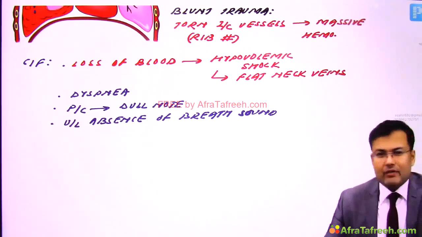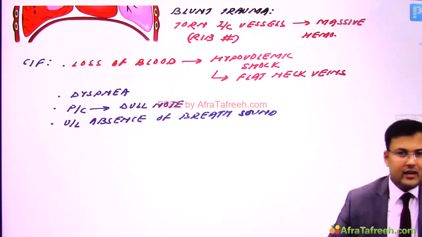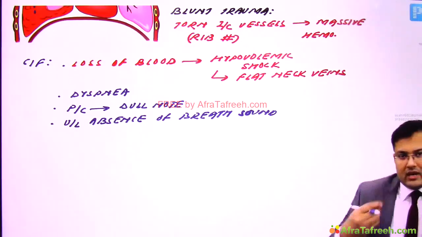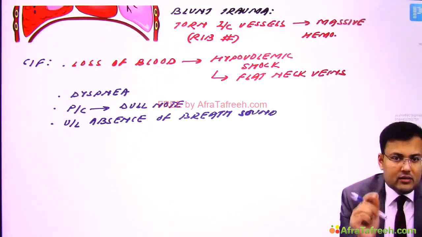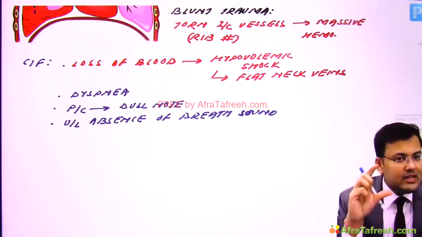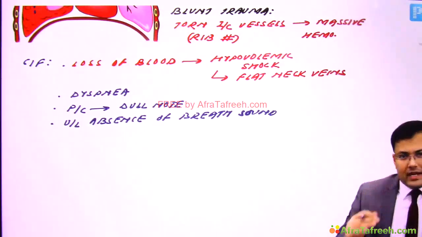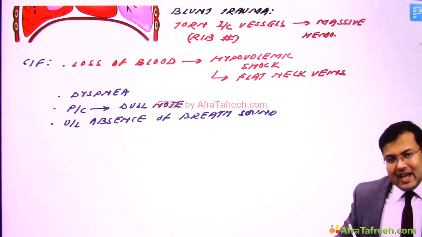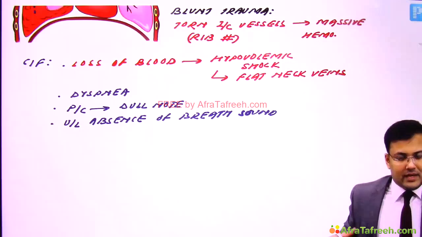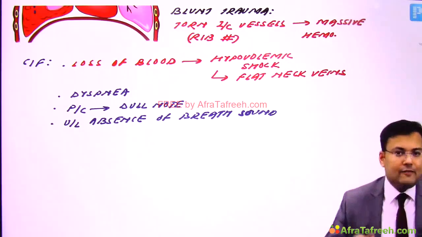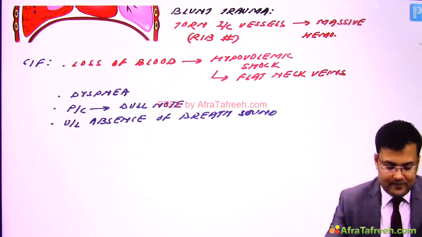Clear? Now how can we diagnose this easily in the emergency? So the easiest way, you insert the needle and aspirate. Insert the needle in the pleural space and aspirate. You will notice that there is presence of blood. So diagnosis is confirmed. Second, we have to evaluate the presence and extent of blood, and for that we go for chest X-ray.